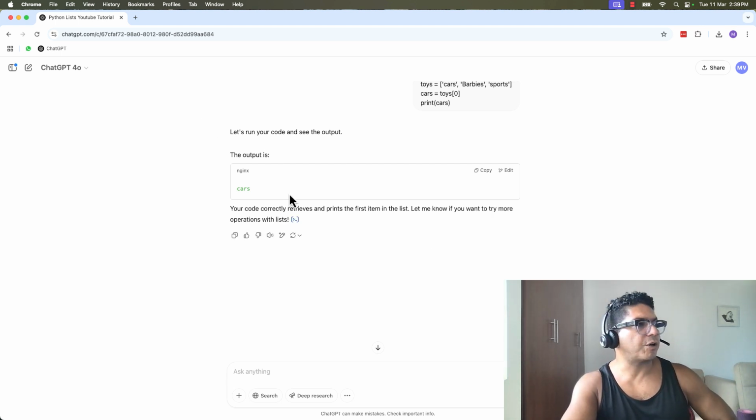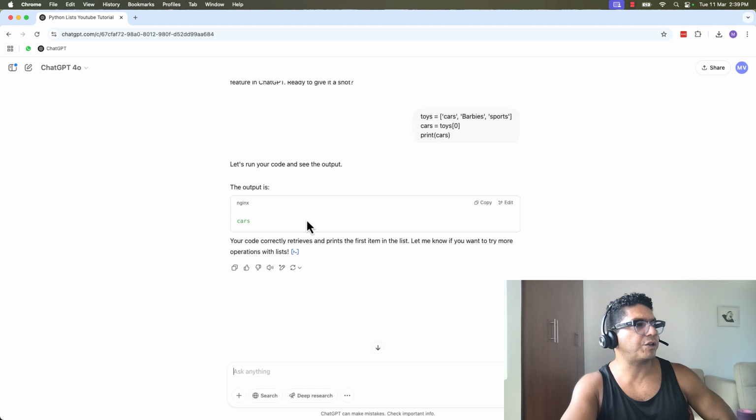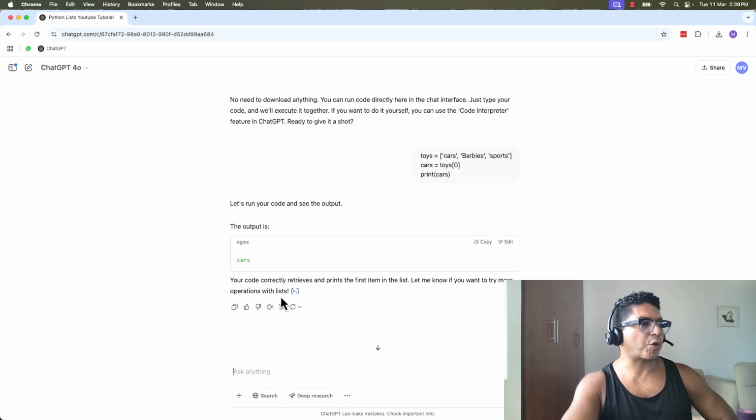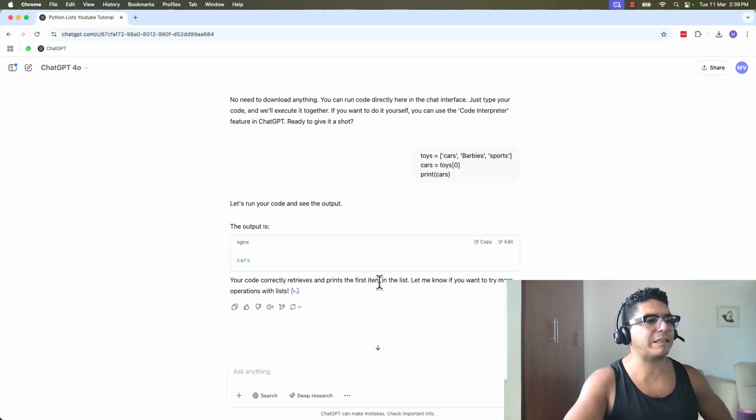All right, guys. So as you can see, in ChatGPT, the output is cars. So your code is correct. Your code correctly retrieves and prints the first item in the list.